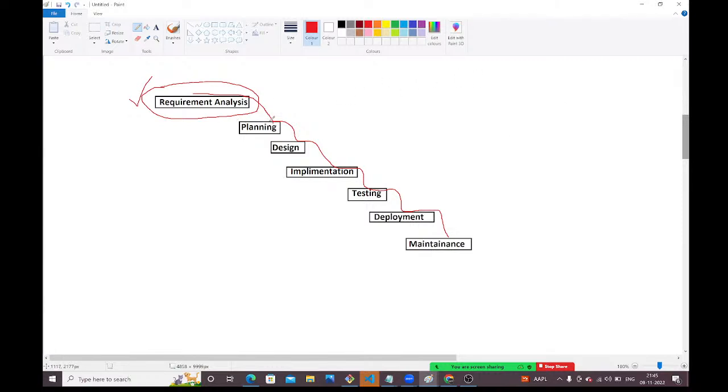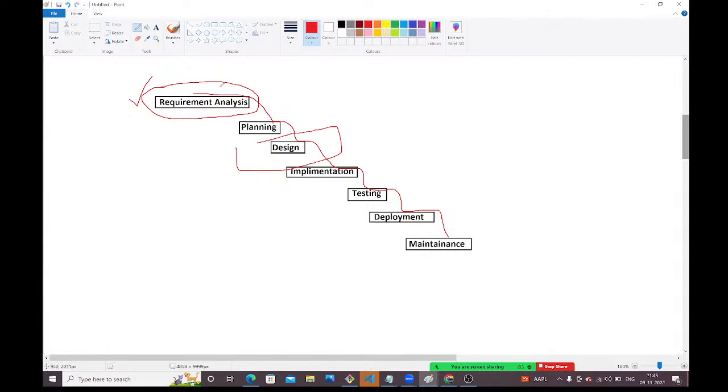Once planning is completed, we need to design. We need to put the design on paper, the design diagrams and all those things, guys. Once designing is completed, next we will go to development. This design phase is very, very important, guys. If you want to design, you should have a proper plan.